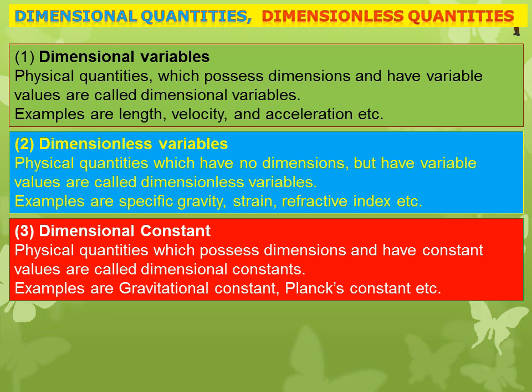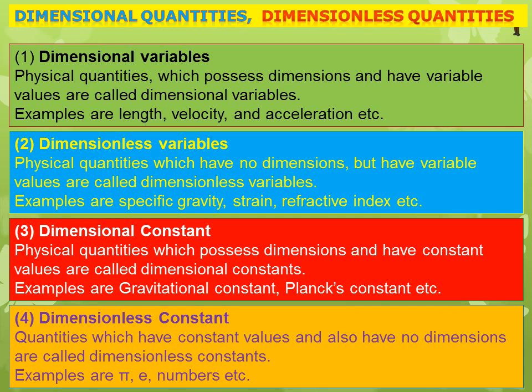And dimensional constants: physical quantities which possess dimensions and have constant values are called dimensional constants. Gravitational constant and Planck's constant are dimensional constants. And the last one, dimensionless constants. Quantities which have constant values and also have no dimensions are called dimensionless constants. Pi, e and pure numbers are examples of dimensionless constants.